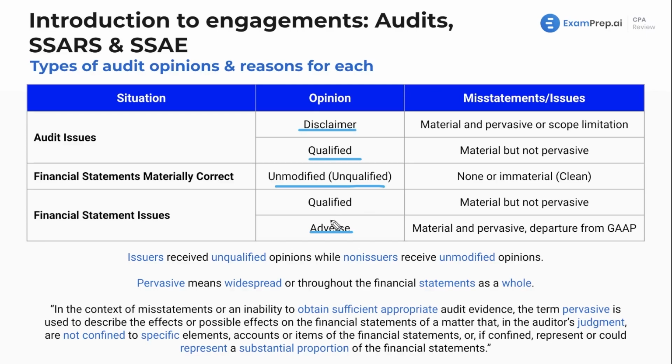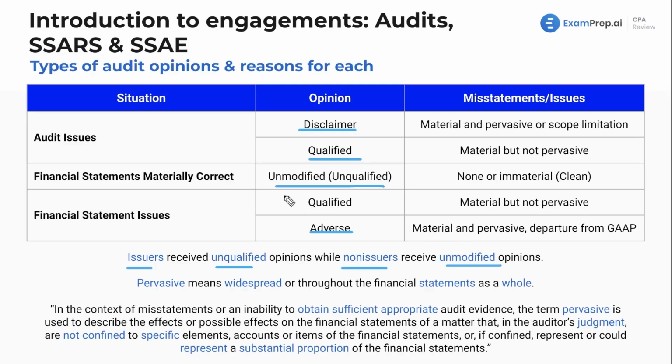opinion. Now, we'll see, he's got this little chart. It might look a little complex, but we'll talk about what's going on here. First off, the terms unmodified and unqualified are the same thing. We're going to refer to them as the same thing. Generally, one is used for issuers and one for non-issuers. We see that issuers receive unqualified opinions while non-issuers receive unmodified opinions. But throughout the exam, if I say unqualified or unmodified, I mean the same thing. Very rarely will it be a cause for concern or a trick in the exam, but I would definitely make a note of that, just something to keep in mind.